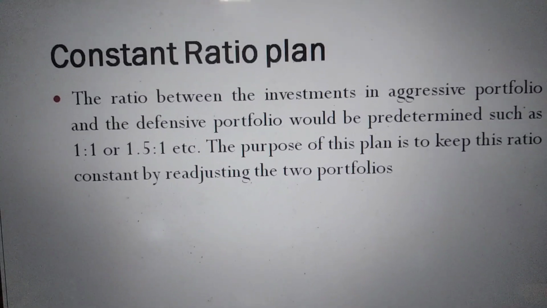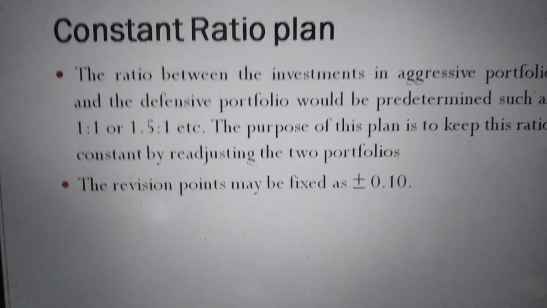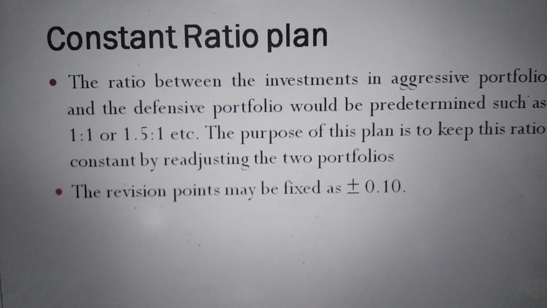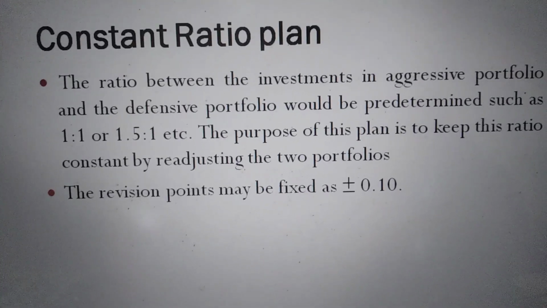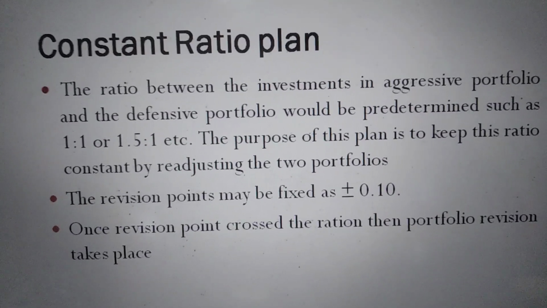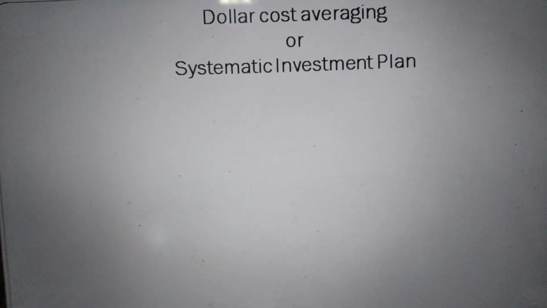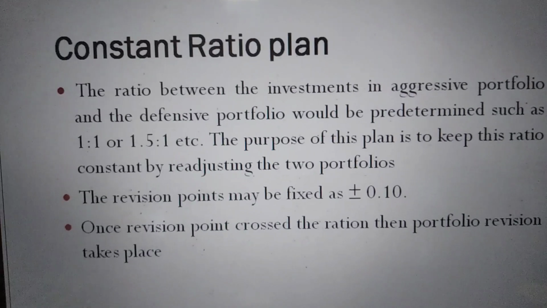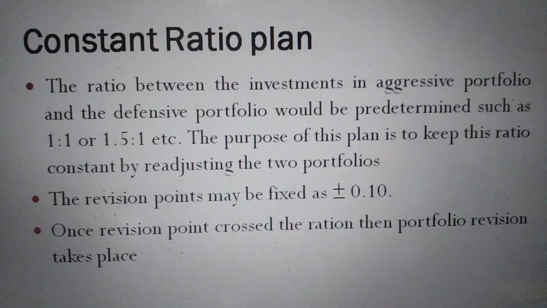For example, 1:1 or 1.5:1. The revision point may be fixed as plus or minus 0.1, which means, let me assume 1:1, in that case, if the ratio between the aggressive portfolio and defensive portfolio goes more than